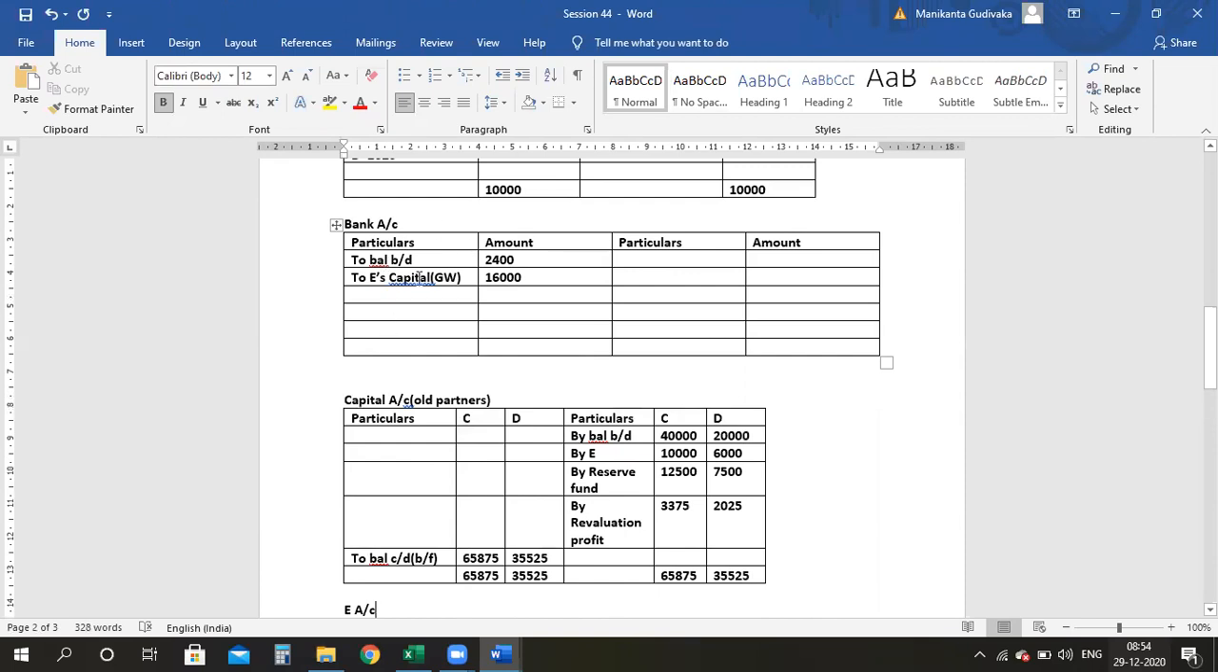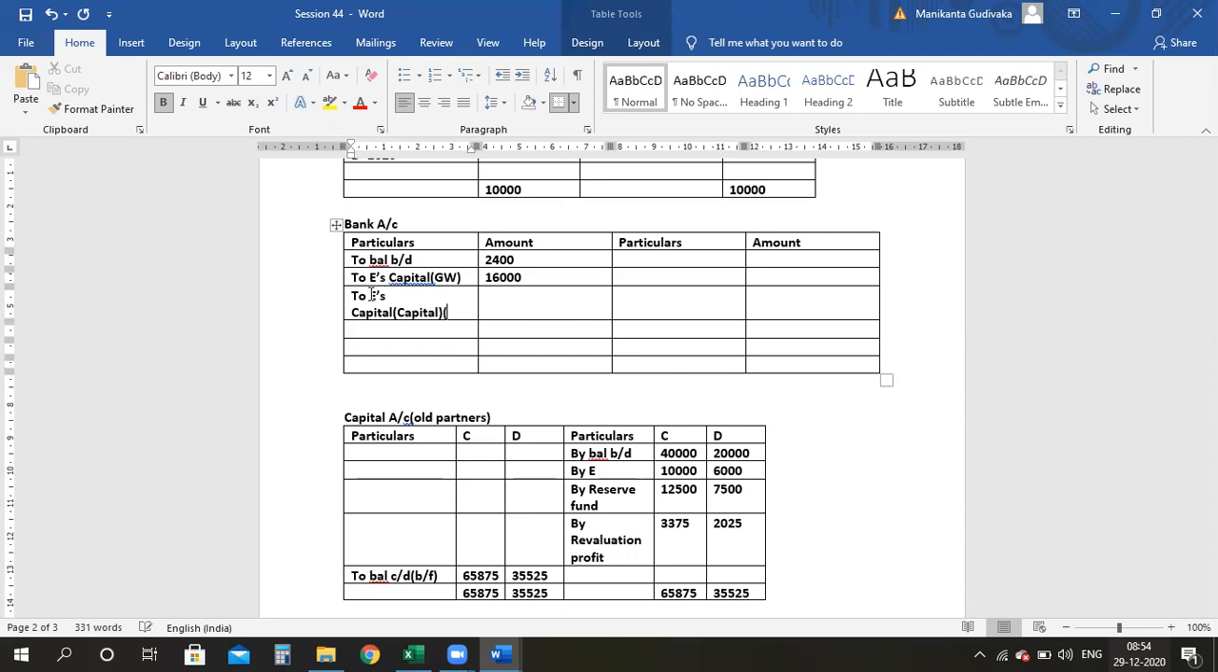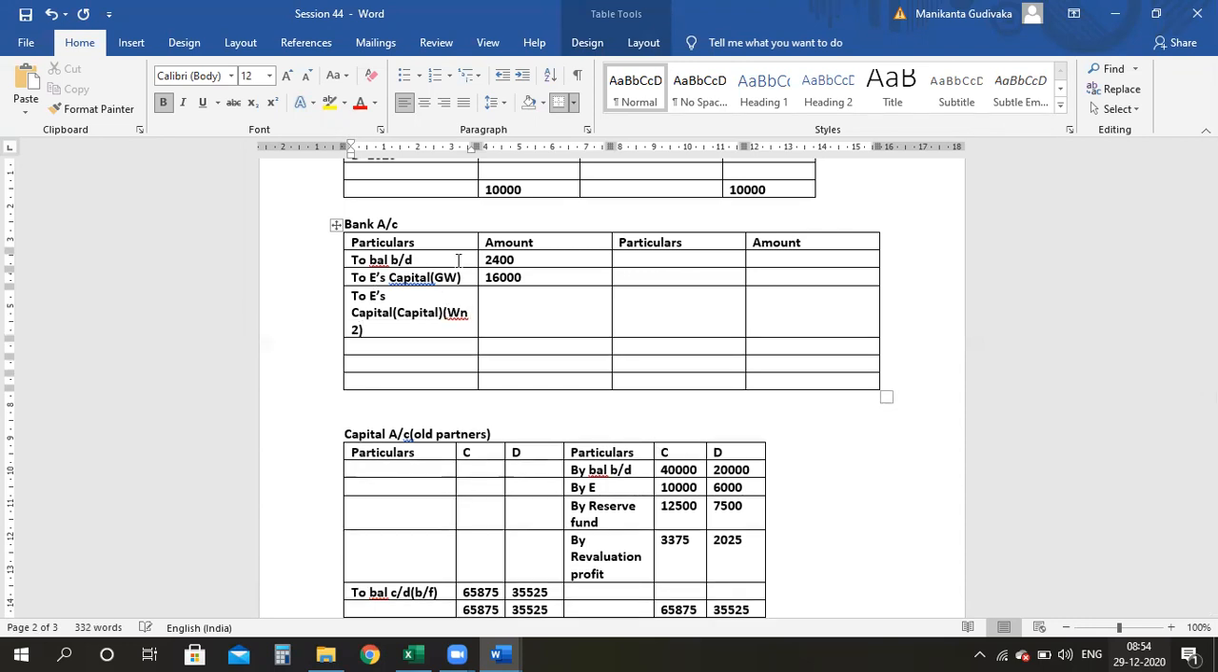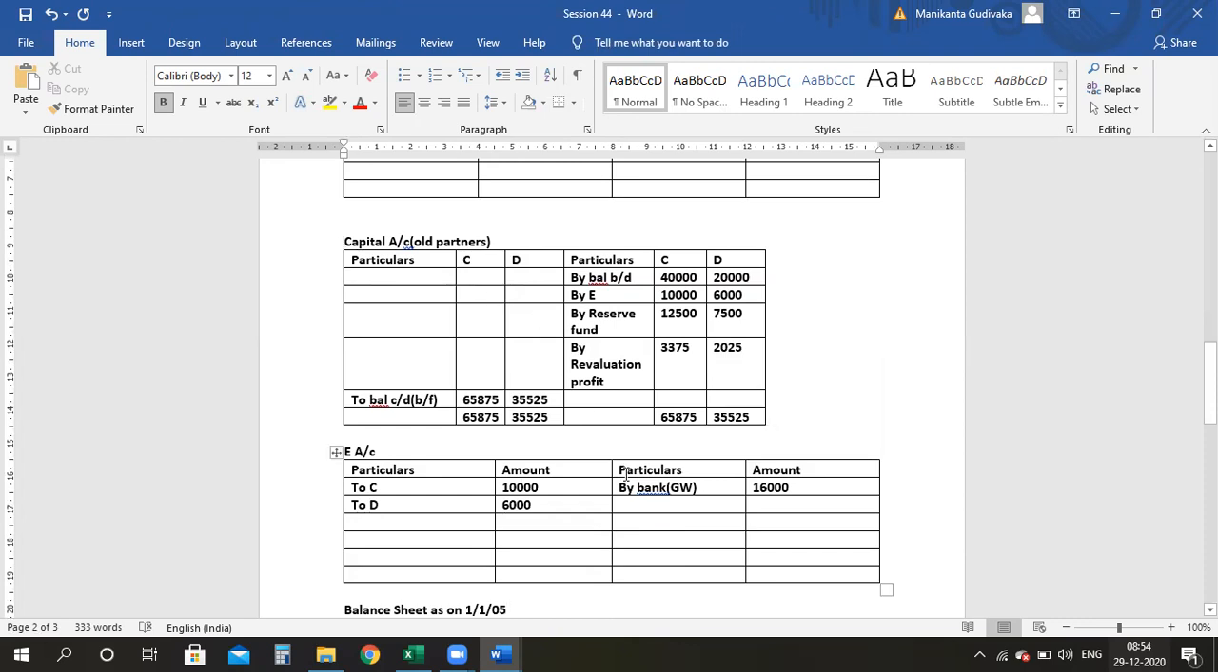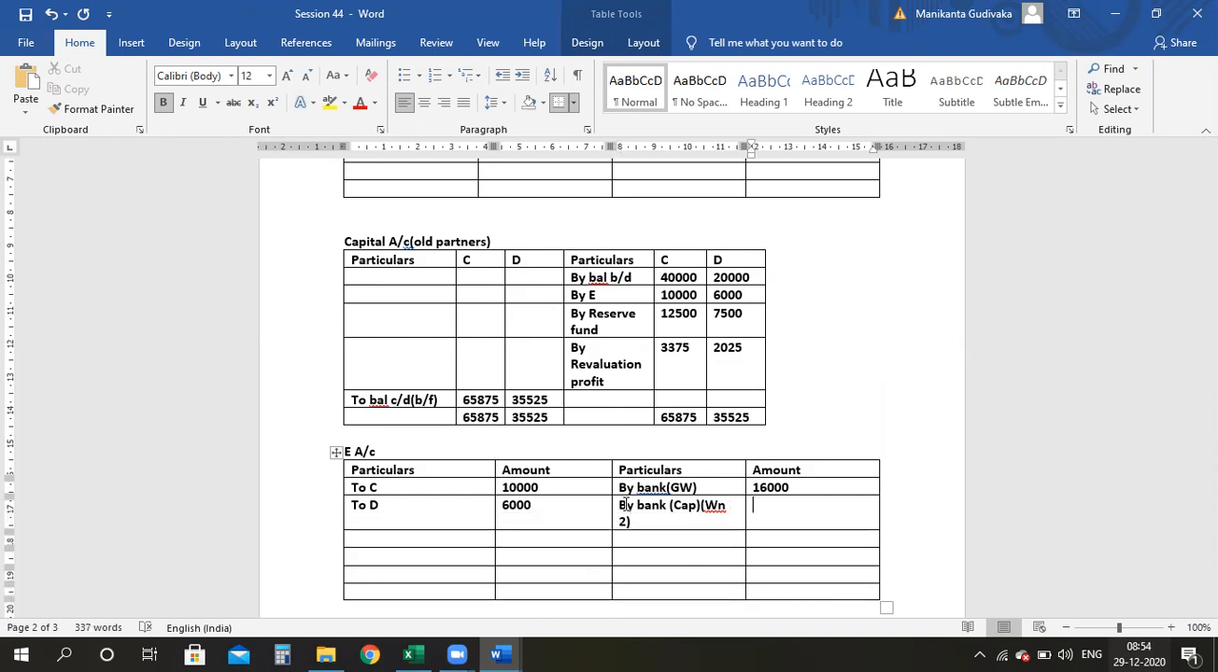So when E is bringing it, again it will be to E's capital account. In brackets I can write capital figure, working note number 2 for your reference, because this has not been given directly in the question. So how much is that? 12,675. So the same thing I have to write in E's account also, by bank. Again capital, again I will write WN2. So again it is 12,675. Now you are ready to close all the accounts.